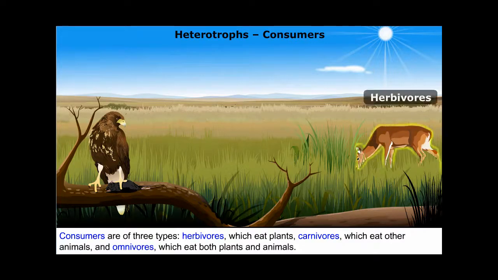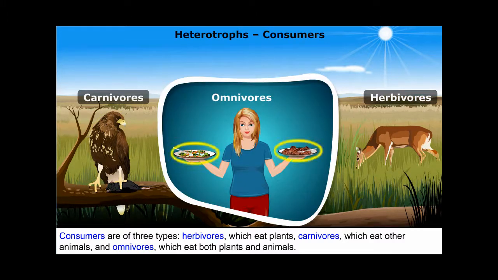Consumers are of three types: herbivores, which eat plants, carnivores, which eat other animals, and omnivores, which eat both plants and animals.